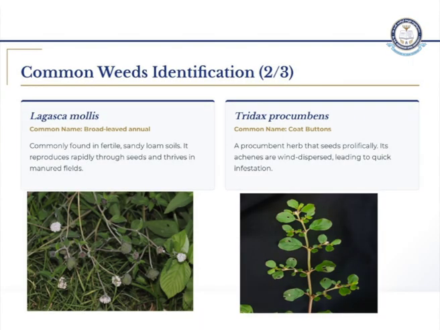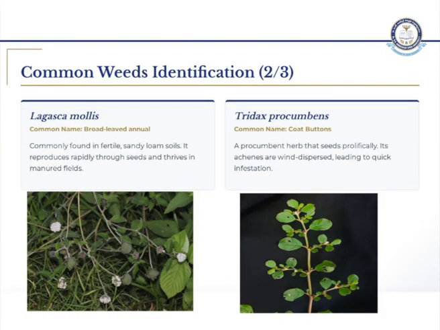Coming to Launaea mollis, it is the third variety, also called a broad-leaved annual. It is commonly found in very fertile land; when the land is very fertile, it can directly grow. Okay, it will grow in loamy soil, reproduce rapidly and drive the manure yield. Coming to the fourth variety, called Tridax procumbens, also called coat buttons. It also works as a herb. Even after plucking, it will directly grow. It can be wind dispersed. It has a sunflower-like shape. When air comes, it acts as a transporter to carry the seeds.